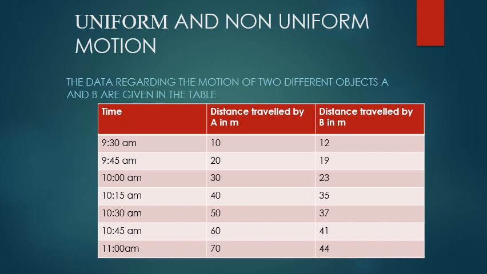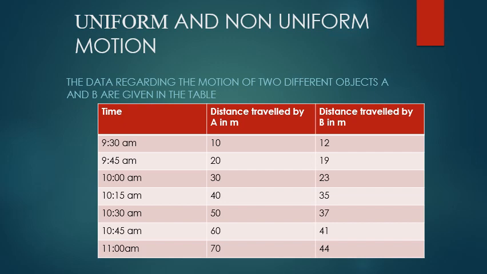Now, if we calculate the distance traveled by A in the first 15 minutes, the answer will be 20 minus 10 equal to 10 meters. In the next 15 minutes, the distance traveled by A is again 10 meters. After that, again if we calculate the distance traveled by A, it is continuously coming as 10 meters in 15 minutes. This motion is an example of uniform motion, where the body travels equal distances in equal intervals of time.